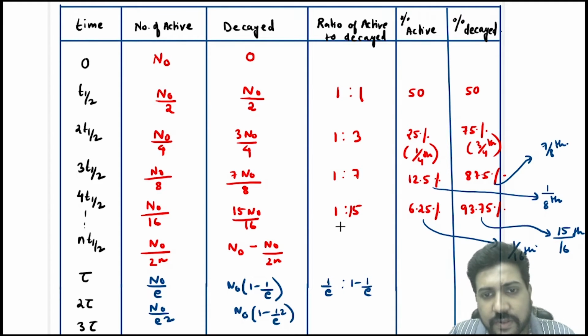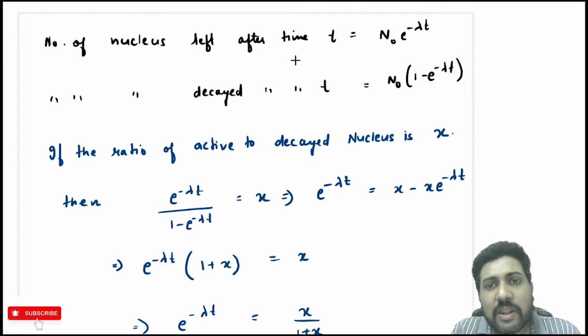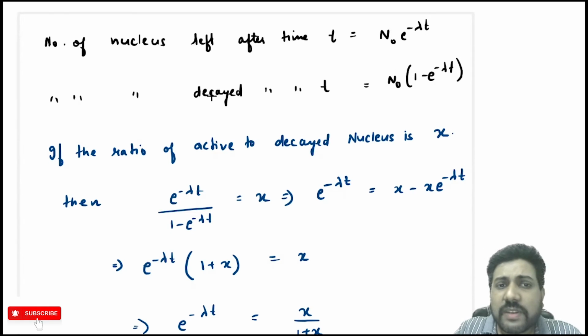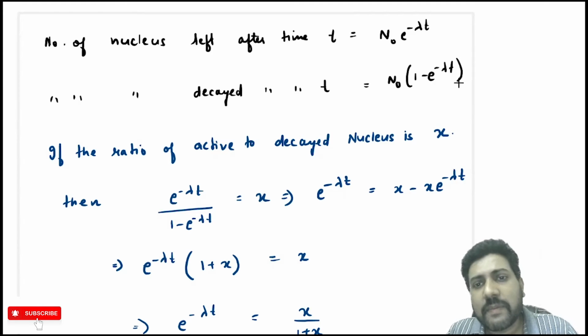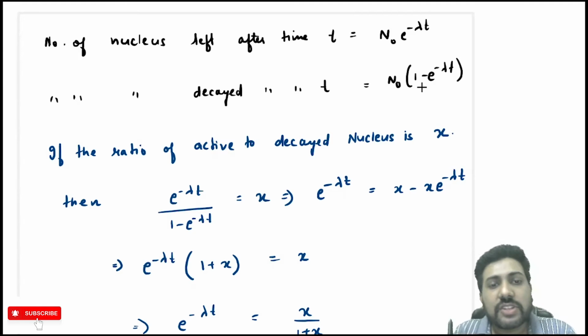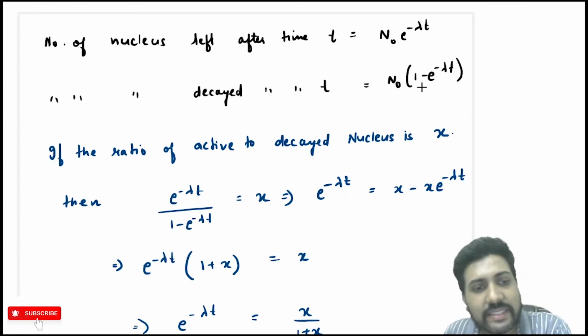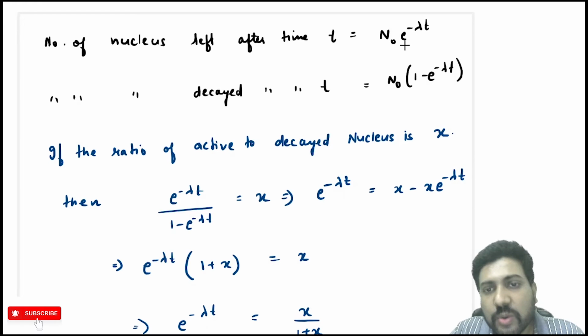Now, the number of nucleus left after time t is N naught e power minus lambda t. We already know this. The number of nucleus decayed after time t is N naught into 1 minus e power minus lambda t. We know this also. Now, suppose in the question it is given that the ratio of active to decayed nucleus is x. Then you will write the ratio e power minus lambda t divided by 1 minus e power minus lambda t is equal to x.